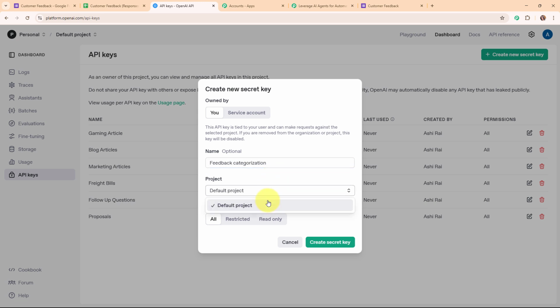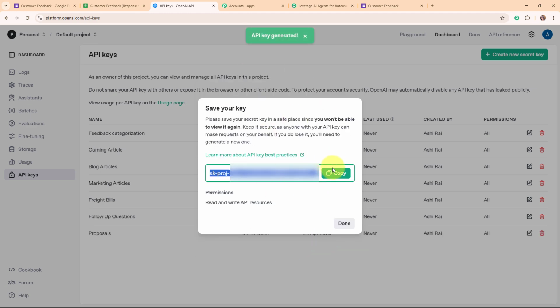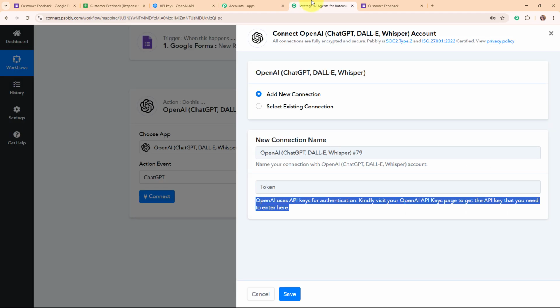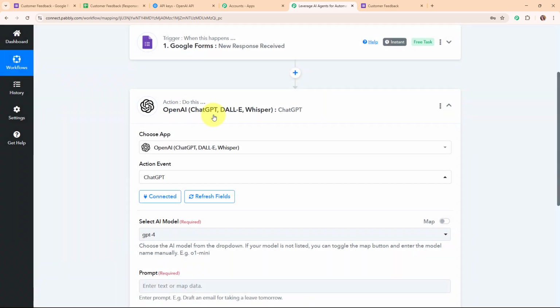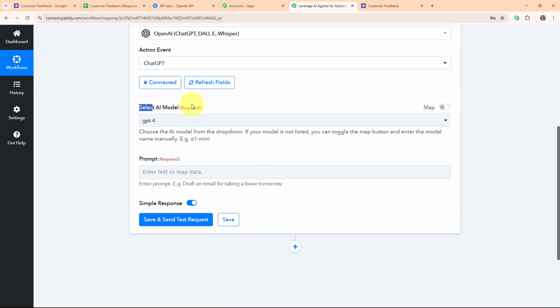And then I'm going to select my project as default project, and then I'm going to click on this create secret key. So this is the API key generated, so I'm going to copy it, moving back to Pabbly's workflow, and here I'm going to paste the API token. Now here after entering the API token, I'm going to click on this save, and here you can see we are now successfully connected.